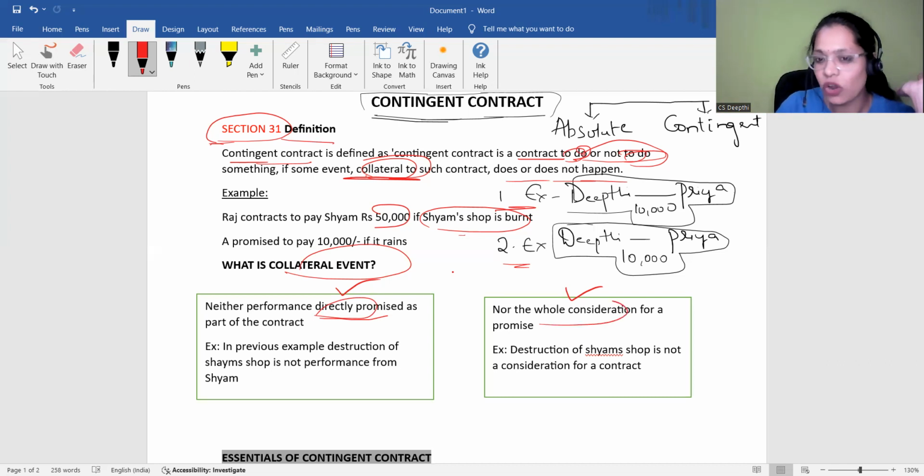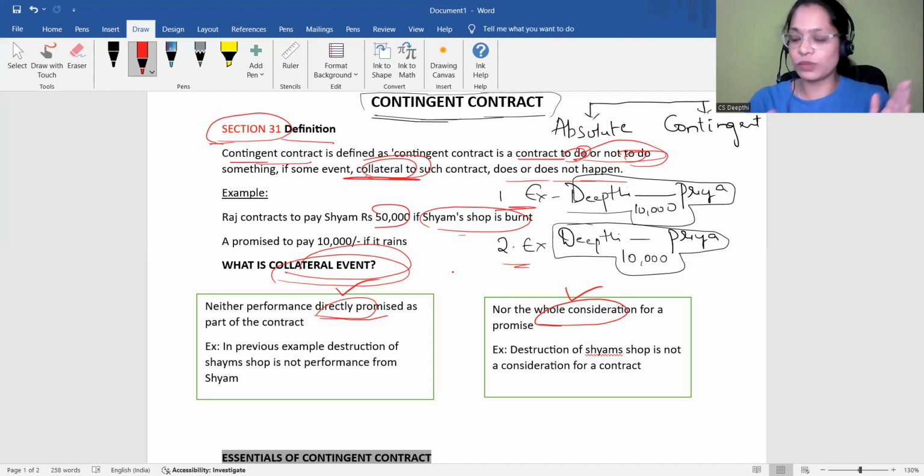And moreover, it is not even the consideration also. Okay, so I will pay you 10,000 rupees if it rains. Raining is not part of the consideration, right? It is just a collateral event, may or may not happen. It is not a consideration. Raining is not a consideration and it is not even a performance. Then that is a collateral event. If it is part of your performance, then it is a conditional contract. If it is part of your consideration, then it will become a conditional contract. Now, basically, you understood, right? The difference between collateral, the difference between contingent and conditional. So it will not be your performance and it will not be your consideration also.